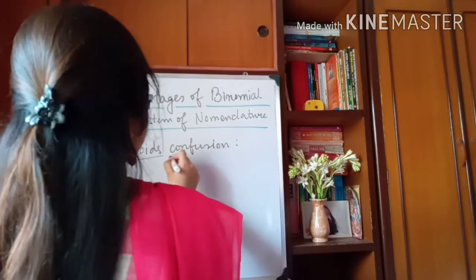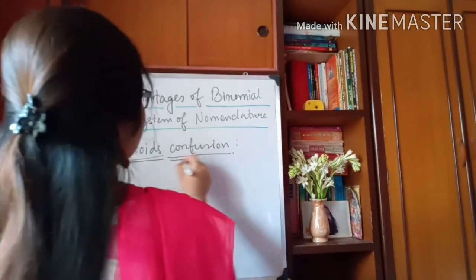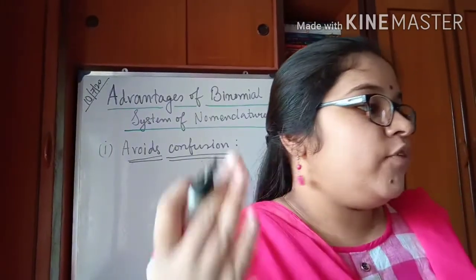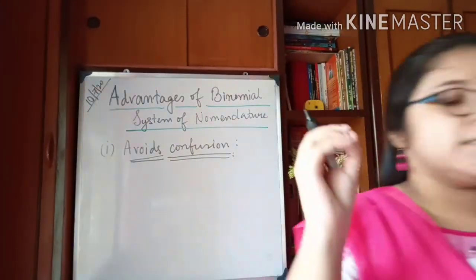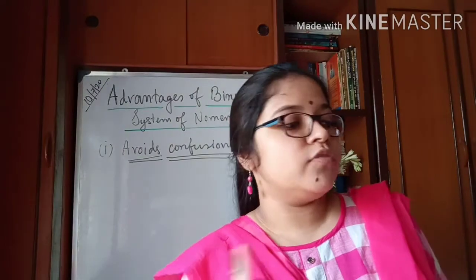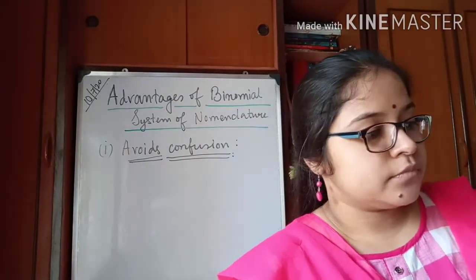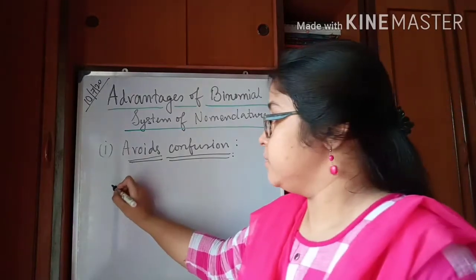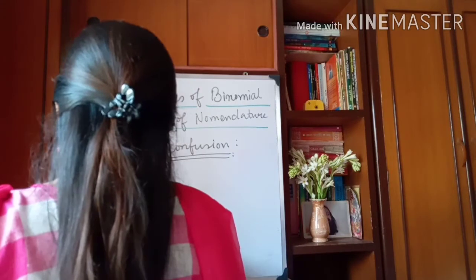This system avoids confusion. How? Since every living organism is known by a single name all over the world, there is no confusion. Remember that example, Panthera leo.